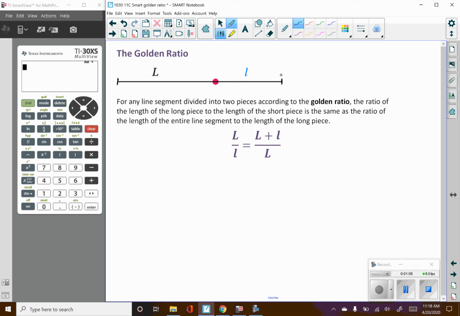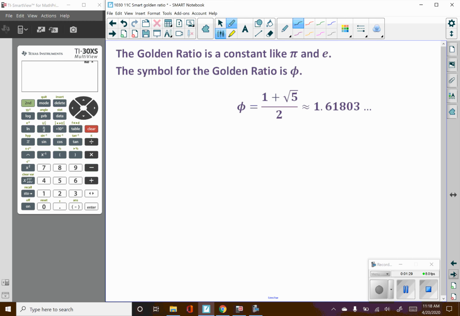So what this is saying is that if I take the length of this longer portion and divide it by the shorter portion, that's the same as if I take the whole length and divide it by the longer portion. Those two ratios are the same, and that ratio is a constant. It is equal to 1 plus the square root of 5, divided by 2, which is about 1.618. This number is called the golden ratio.